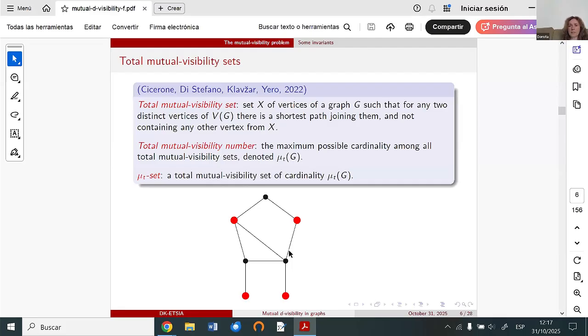Both of these shortest paths contain other red vertices. So this one is not a total mutual visibility set. For this graph, if we check everything, we will obtain that the total mutual visibility number is equal to 3.